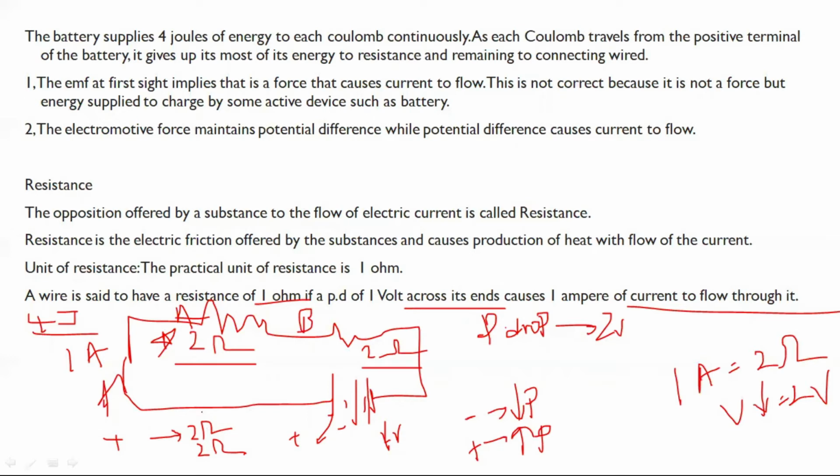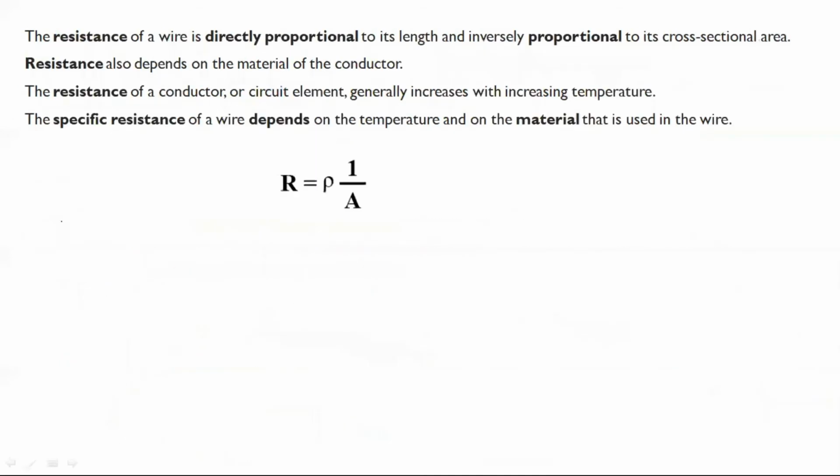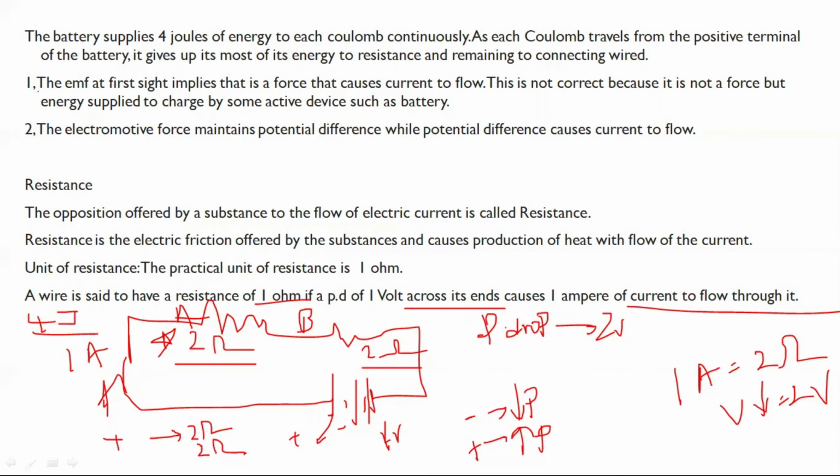Now, the first point, please listen carefully. The name EMF at first sight implies that it is a force that causes the current to flow. So, in order to flow current through a circuit, you must have the EMF.